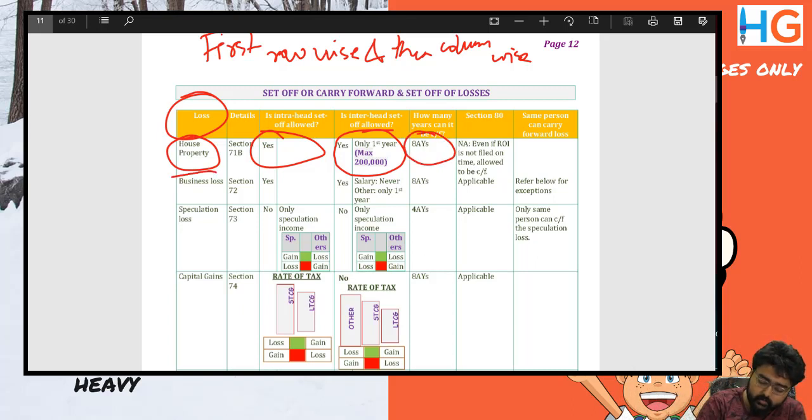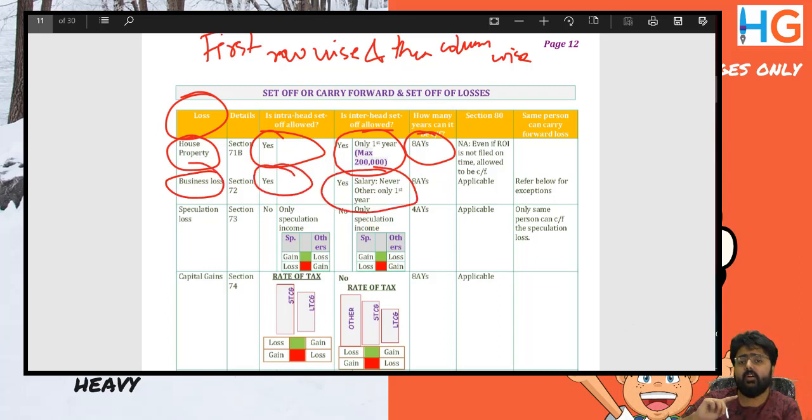I am business loss. Intra head set off is allowed. Inter head set off is allowed only in the first year against every head of income, unlimited amount, except salary. A person cannot be doing business and be a salaried person at the same time. Of course, he can be leaving his job after 6 months. What the Income Tax Act says, no set off of business losses against salary income. It can be carried forward for eight assessment years.